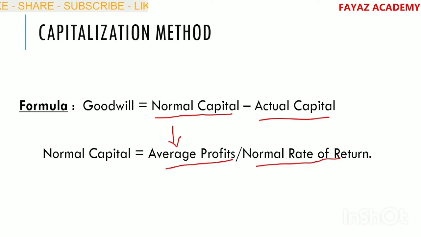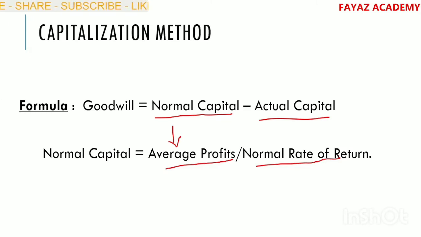Actual capital means actual capital employed by the firm, but normal capital means average profits earned by the firm divided by normal rate of return. We arrive at normal capital. Normal capital less actual capital, we arrive at goodwill. This is the formula under capitalization method for computation of value of goodwill. So normal capital means average profits divided by normal rate of return. How do we compute the average profits? Either by simple average or weighted average. We compute the average profits.